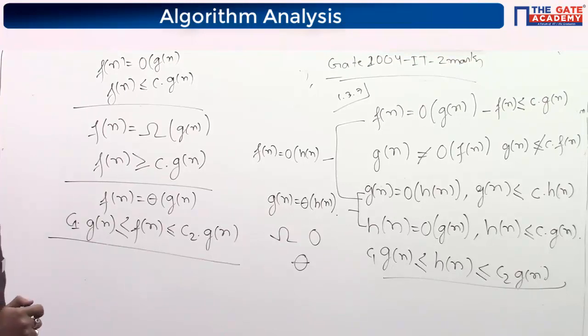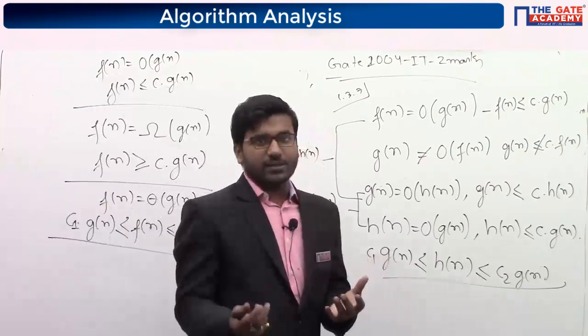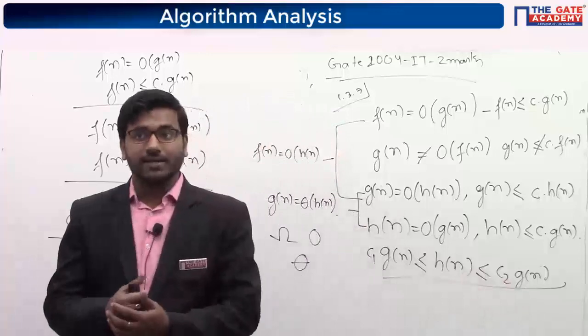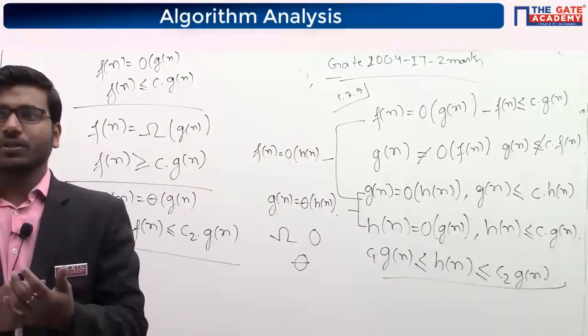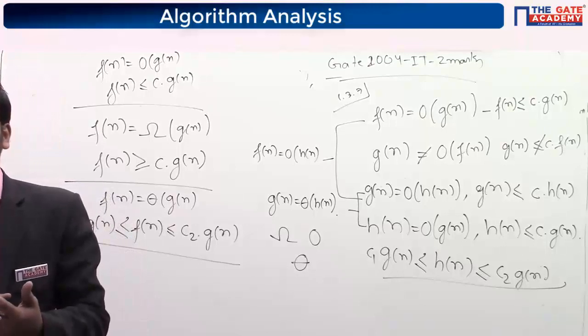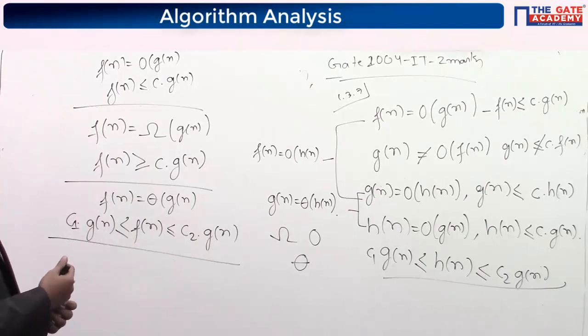See, here they haven't given the values of Fn and Gn. So that's why we can't say anything about whether they are equal or not, because these functions may be like some function where sometimes it is going like this, sometimes it is going like this. So we can't say like this, because both are satisfying big O to each other.